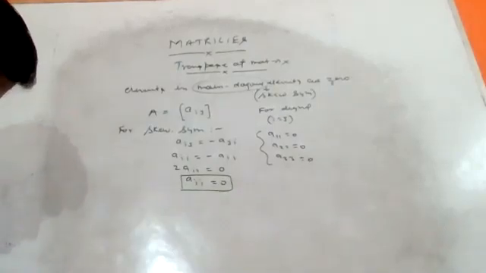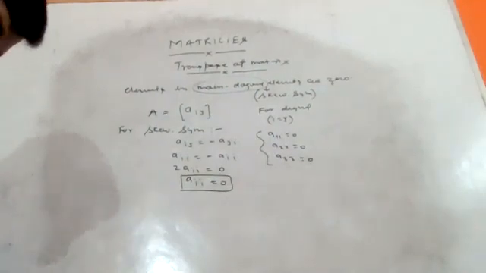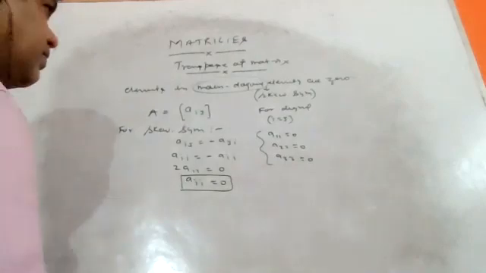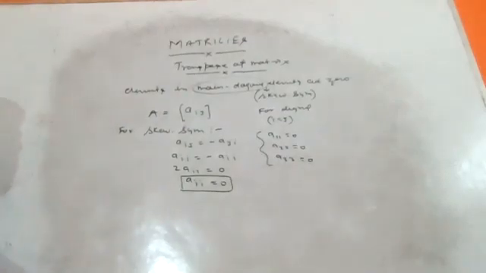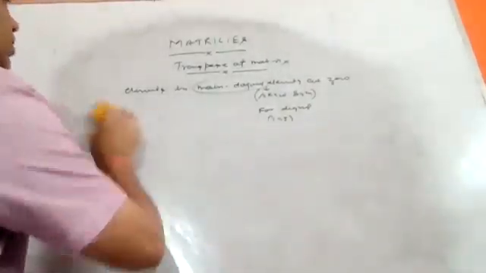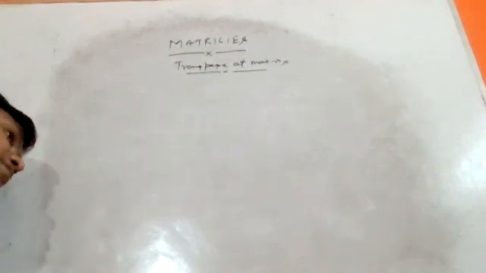And the second thing is that the sum of all elements is always 0. This is your first logical question we have done. Today we are going to discuss some logical and exceptional questions on skew symmetric and symmetric matrices, and the value of unknown numbers a, b, c. If they tell you this is skew symmetric, then find the value of this one and this one. Okay. Now our next question we are going to discuss.